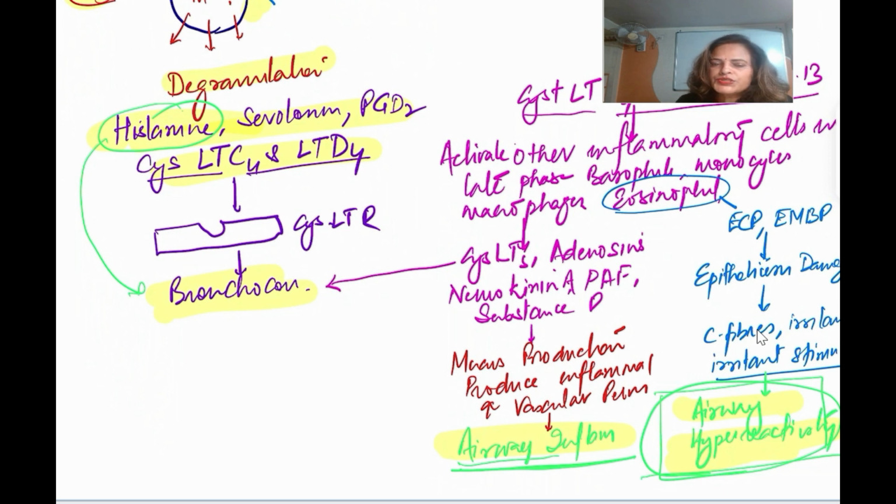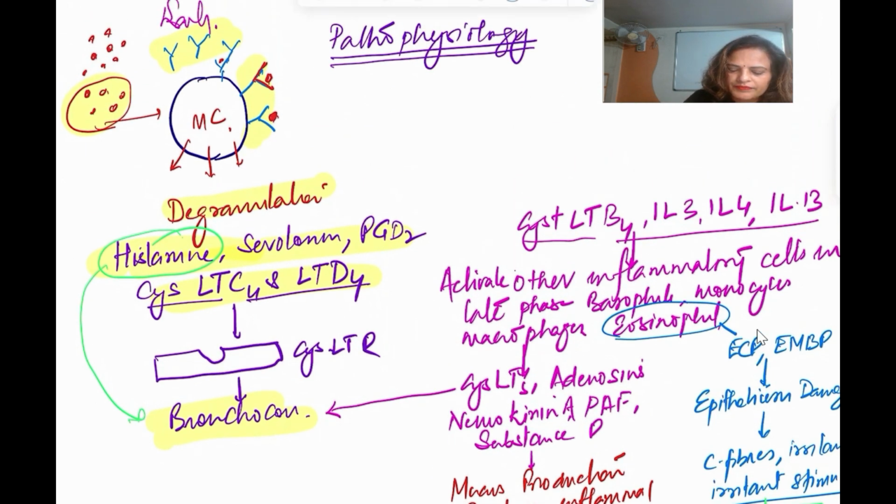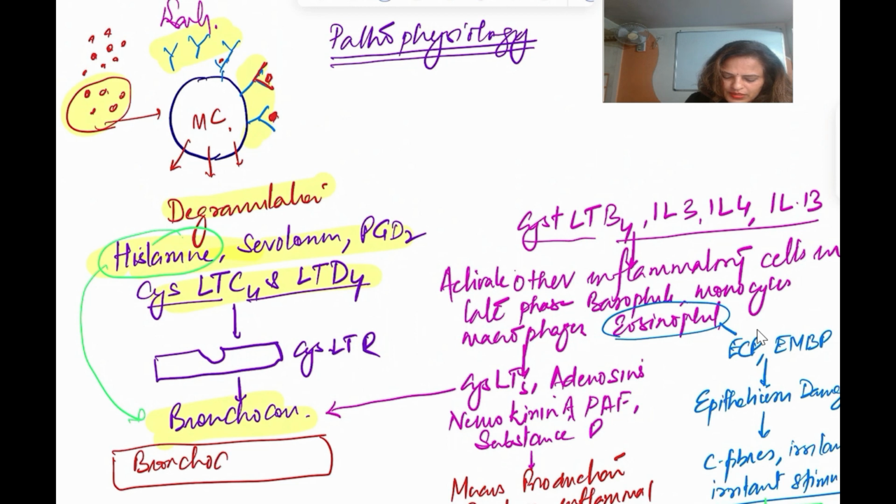So how are we going to treat it? If you know this pathophysiology, we can treat it by acting at all these various steps. The patient will have bronchoconstriction, so number one, we can give bronchodilators. Another is the cysteinyl leukotriene receptor antagonist.